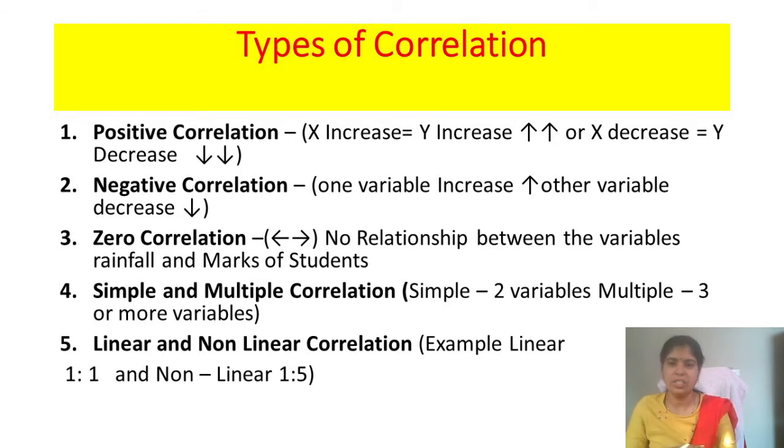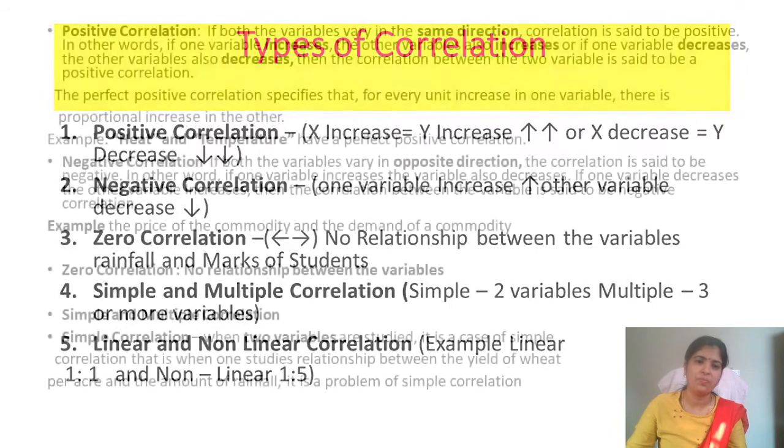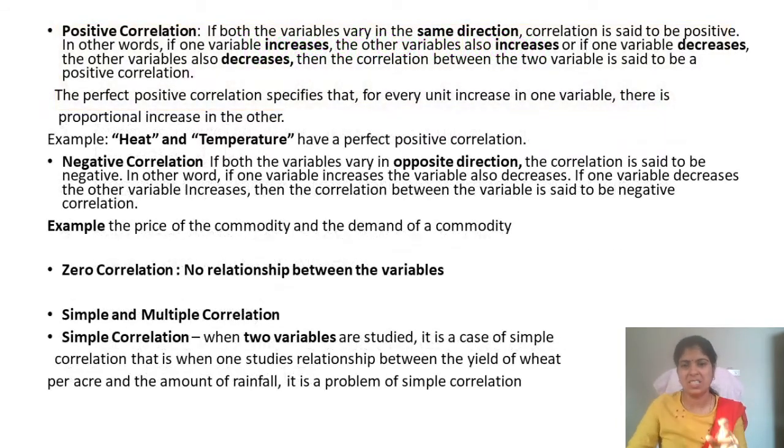When there is a 1% increase in gold value, it may create an impact of 5%. So it is in a totally different direction, not consistent. Now, what exactly is positive correlation? In positive correlation, if both the variables vary in the same direction, the correlation is said to be positive. That is, they are moving in the same direction, either increasing or decreasing.